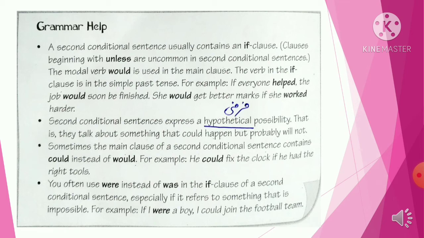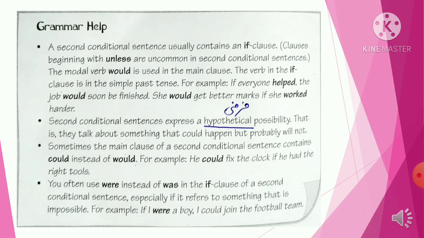The modal verb would is used in the main clause. The verb in the if clause is in the simple past tense. For example, if everyone helped, the job would soon be finished. So you need to keep in mind in the first rule that second conditional sentences are with if, and they have a past verb in your sentence.